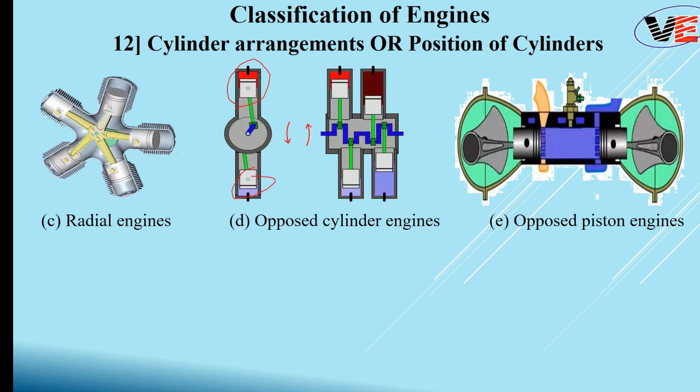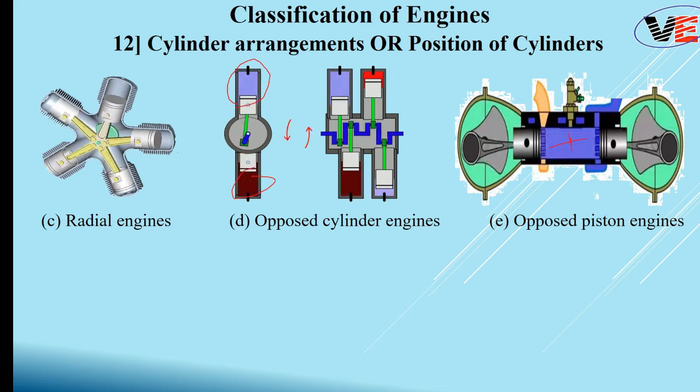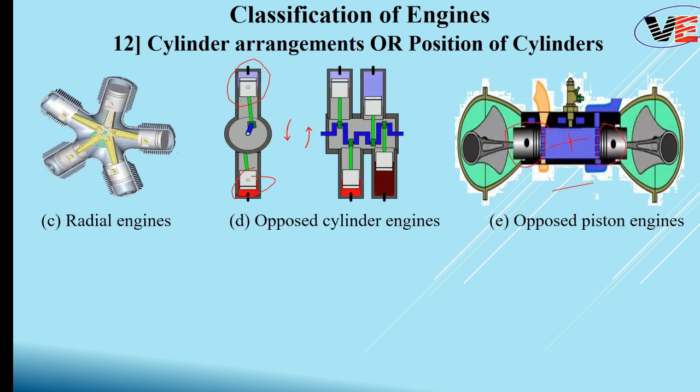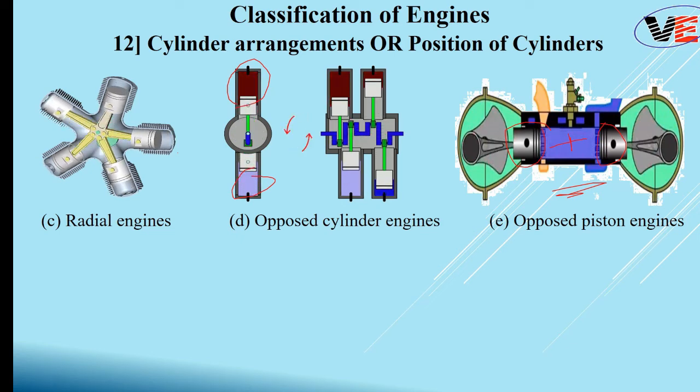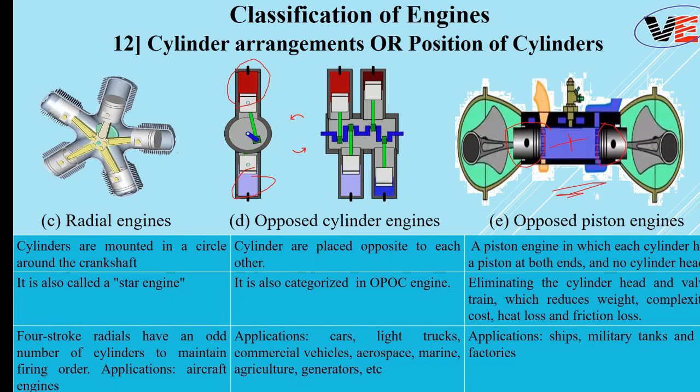When there is a single cylinder without a head, and two pistons like this one here are placed in such a way, then that arrangement of cylinder is nothing but an opposed piston engine. So let's talk a little bit more about this.